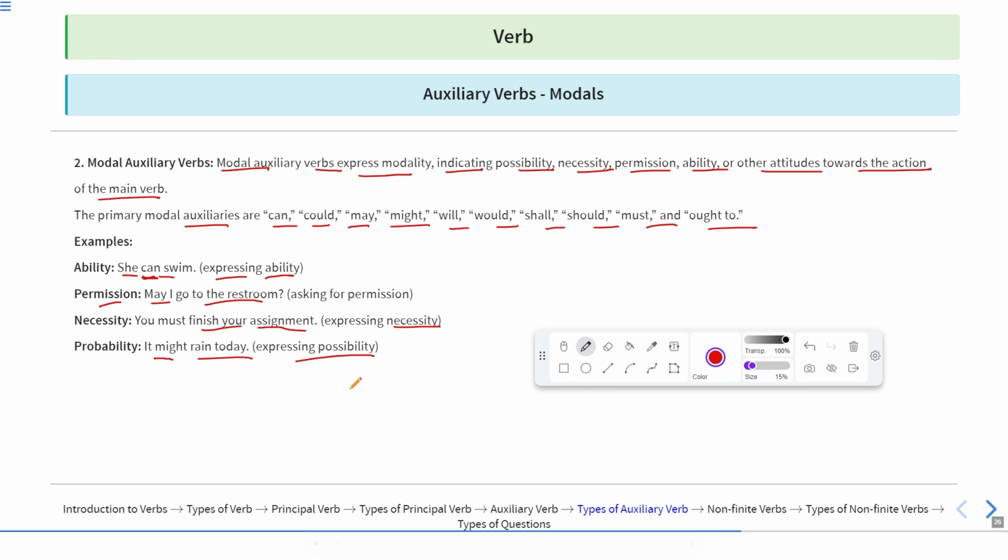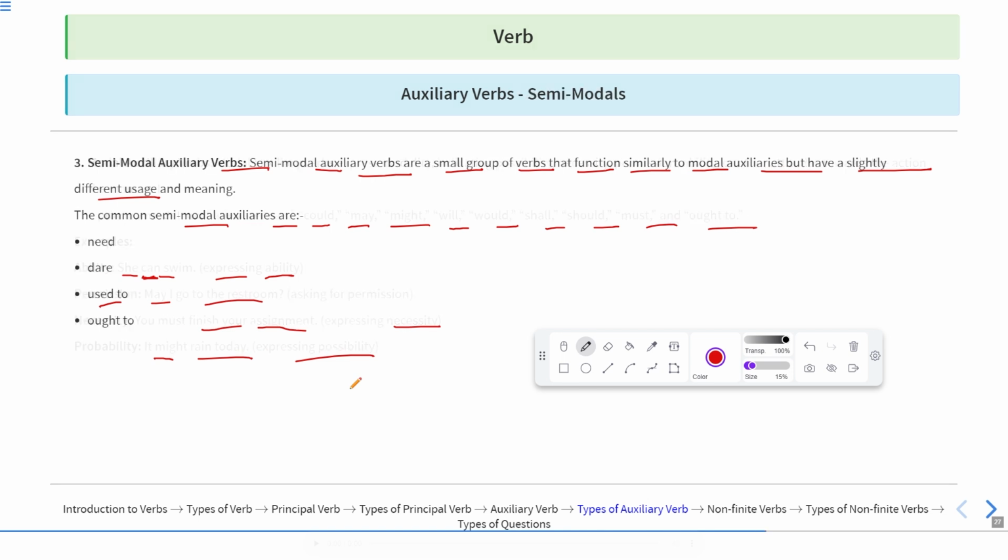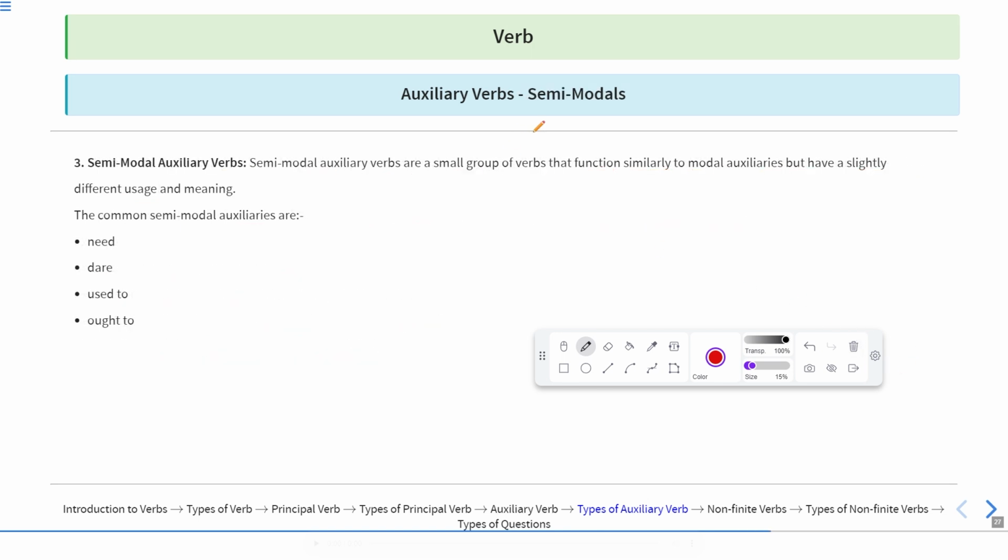So when you show the imaginations, the possibilities, the probabilities, the necessities, these are the conditions shown by the modals. Okay, we'll discuss modals in detail in the later chapters. We'll discuss this chapter completely individually. Now let us move to the next part. Here we'll see the auxiliary verbs, semi-modals. So we have discussed modals. Now we'll see the semi-modals.